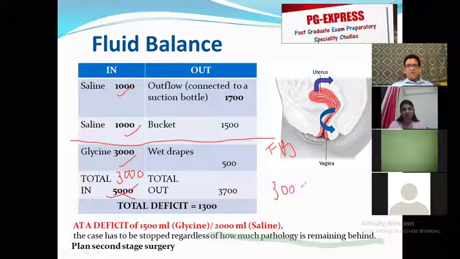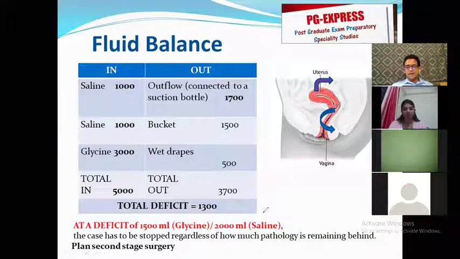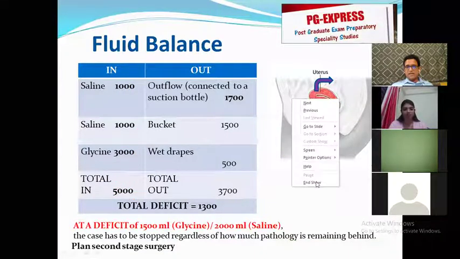I have already pushed the patient into pulmonary edema. Therefore, the fluid deficit has to be measured at regular intervals during the surgery, and I'm sorry, not at the end of surgery, and at a deficit of 1500 ml of glycine or 2000 ml of saline, the case has to be stopped. Right. So now this is my last slide.